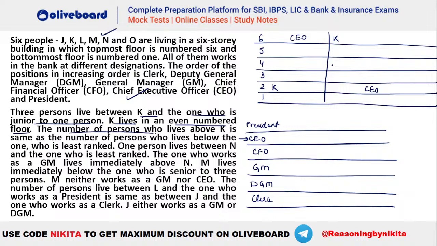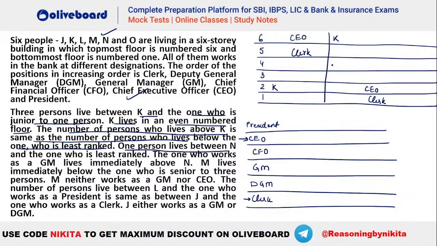The number of persons who live above K is same as the number of persons who live below the one who is ranked least. That means we are talking about clerk here. So in this first particular case, how many persons do we have above K? 1, 2, 3, 4. 4 persons above K. So that means there should be 4 persons below clerk, right? So clerk will be here. Similarly, 0 persons above K. So 0 persons below clerk. So clerk will be here, right? So these are the 2 cases.